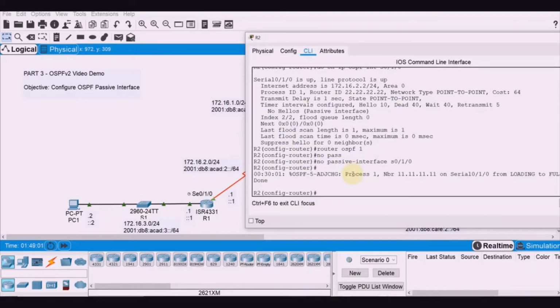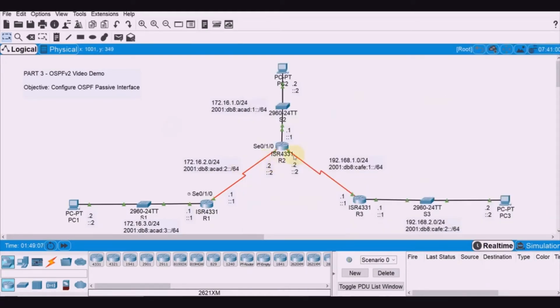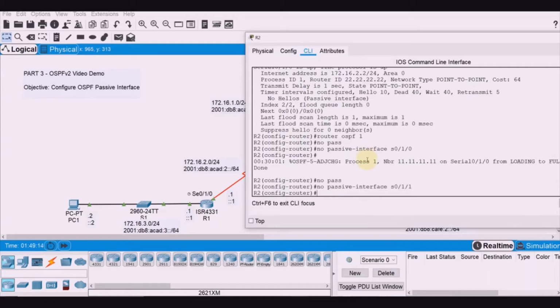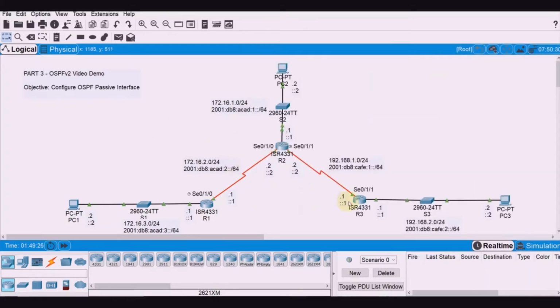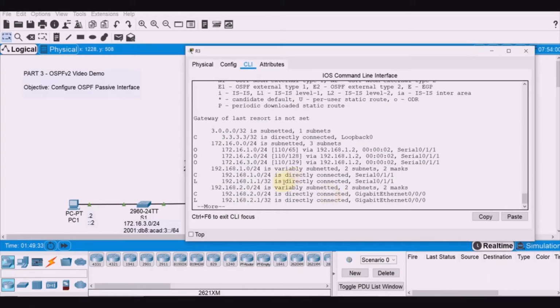Okay, so again, this should be no passive interface. Since we have set this to default, this is serial 0/1/1, right? So serial 0/1/1. After that, you're going to have also adjacency with R3. All right, so there you go. So we have here adjacency. So we are expecting now here, show IP route. There should now be a route.